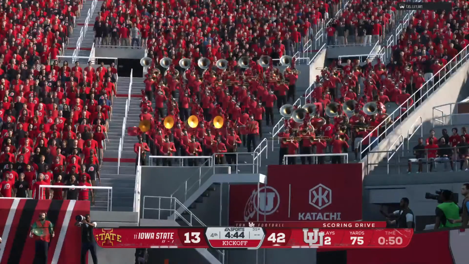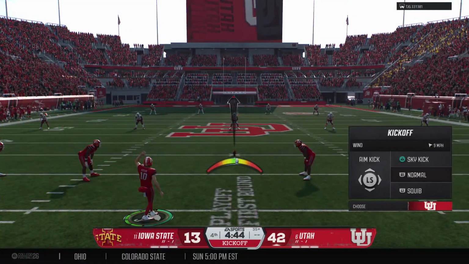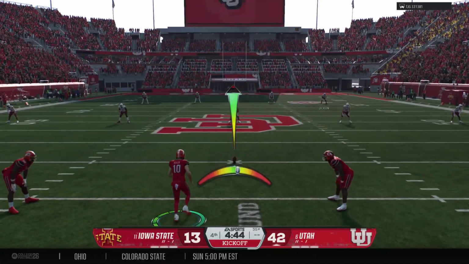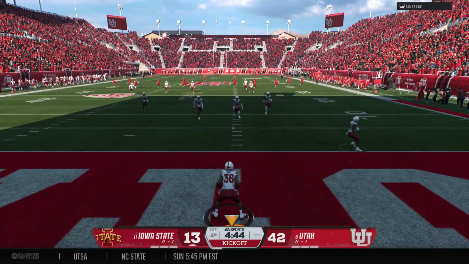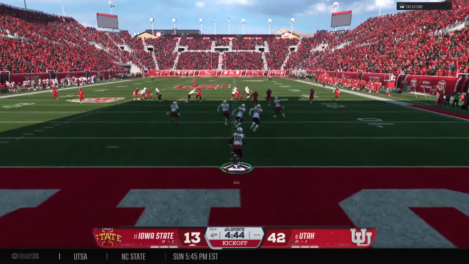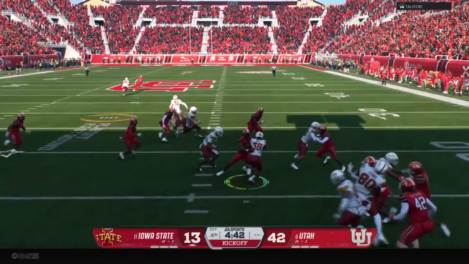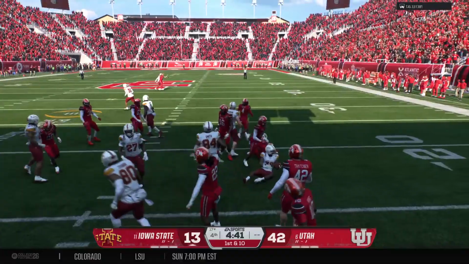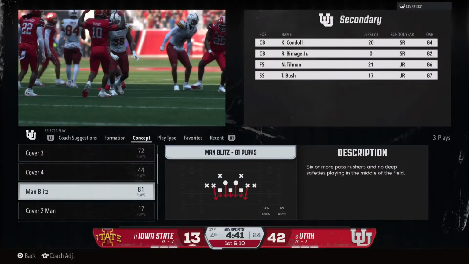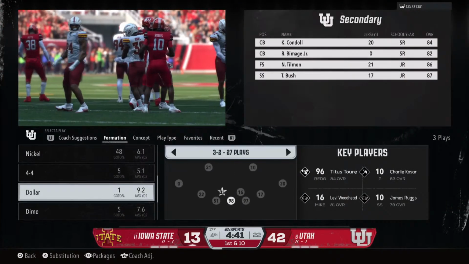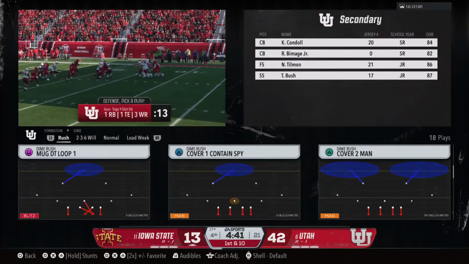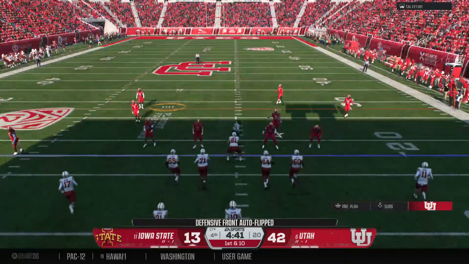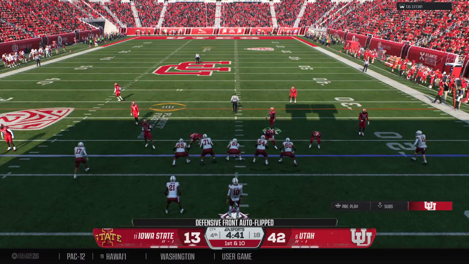Extra point knocked right down the middle. Kickoff team out there. They are fired up after just scoring a touchdown. Here comes the return from deep in the end zone. He'll be tackled at the 17. Strong job by the coverage team. And here comes the Iowa State offense back onto the field now.